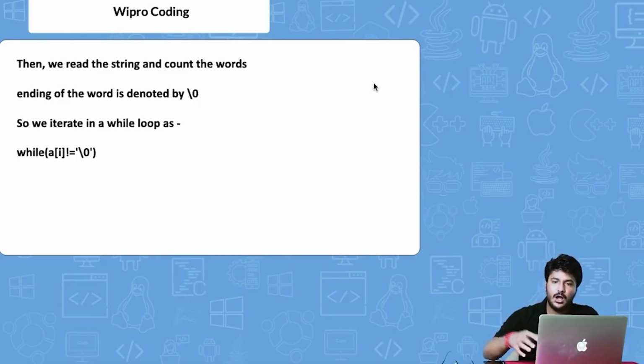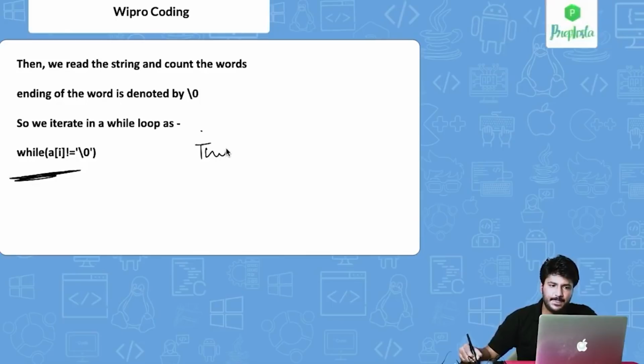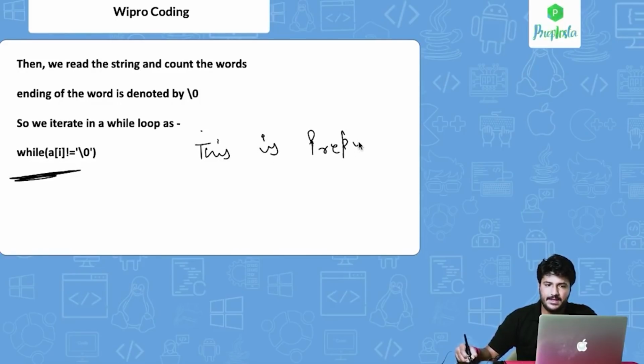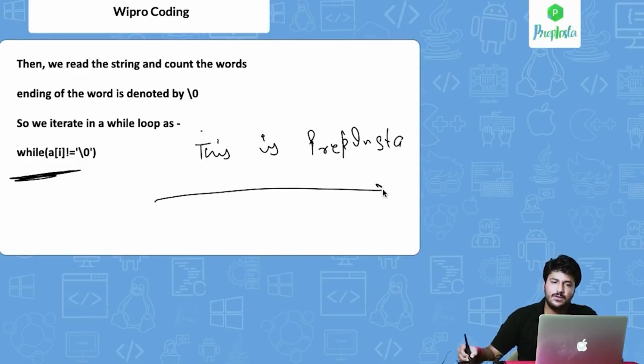to the next one. So this is how we are iterating on the loop. So let's say the string that you have gotten is "This is Prepinsta", right? So we will use a while loop. Now we have to iterate upon this string. A lot of people can do strlen, but this is not the correct way.